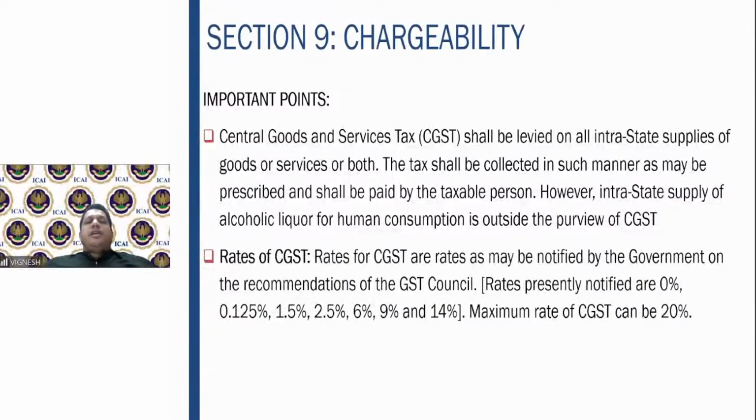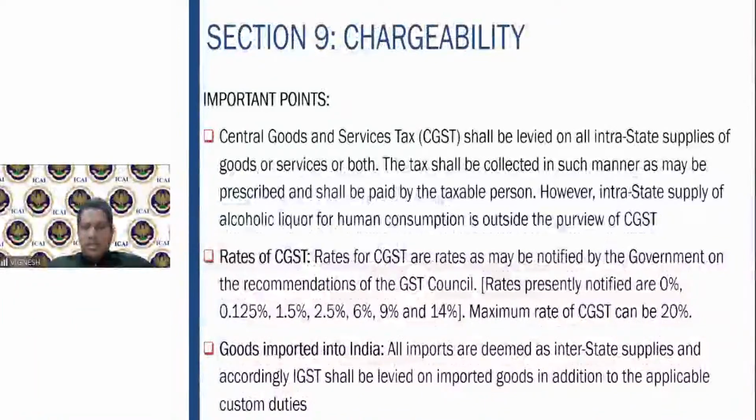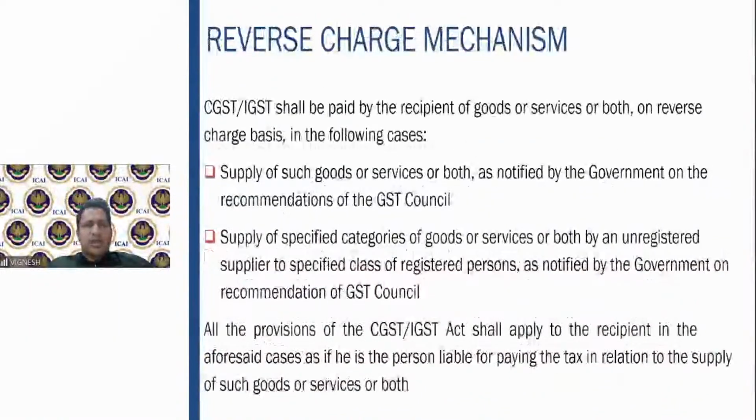Fine. Summarizing section 9, as I told you, CGST shall be levied on all intrastate supply of goods or services. Tax shall be collected as prescribed. Intrastate supply of alcoholic liquor for human consumption is outside the purview of GST. Rates notified are 0.125, 1.5, 2.5, 6, 9, 14. Please double all of this. It's only CGST. Maximum rate of CGST can be 20%. Import of goods or services, as I told you, are interstate supplies, IGST should be levied.